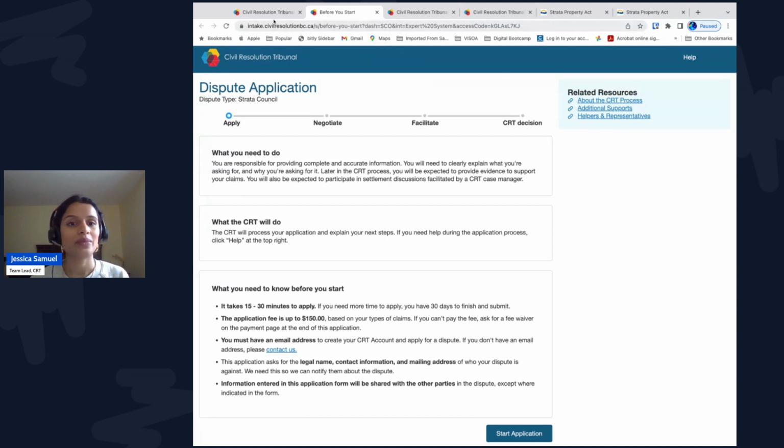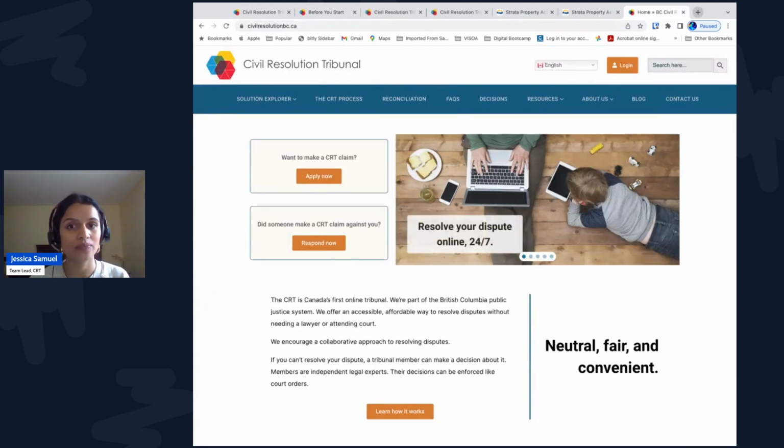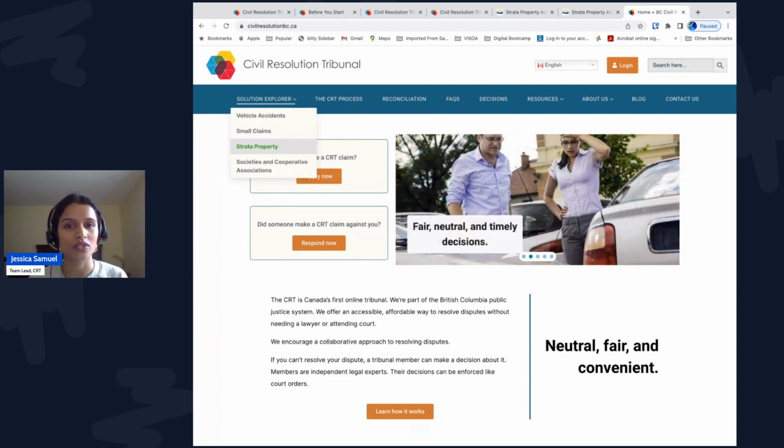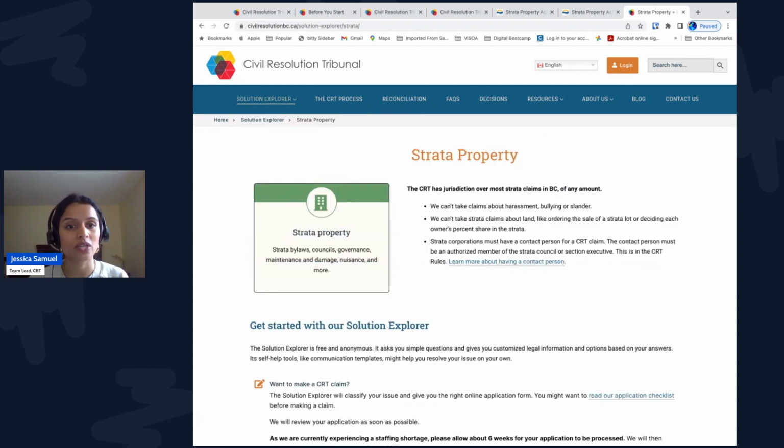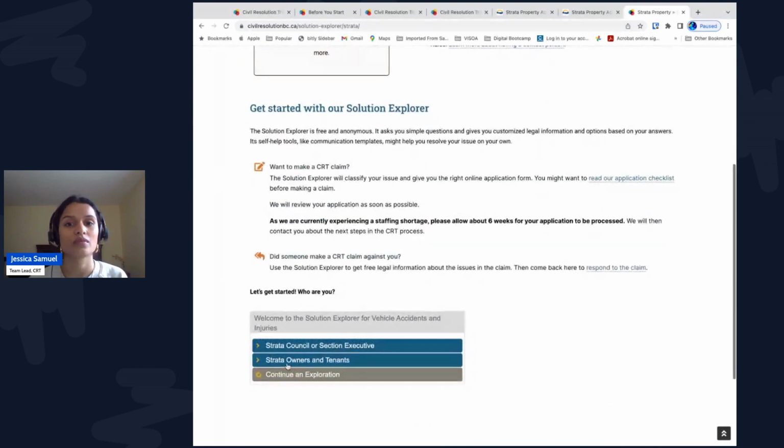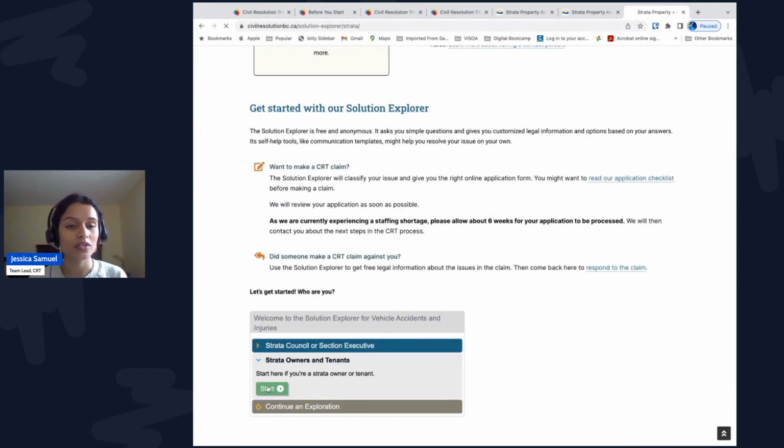Now let's go back and be Jasmine again. You don't think the Strata Council is enforcing the noise bylaw. You've been making notes of the days and times that the barking has been unreasonable in your opinion. And you want to see what your options are. So you start a new exploration as an owner.